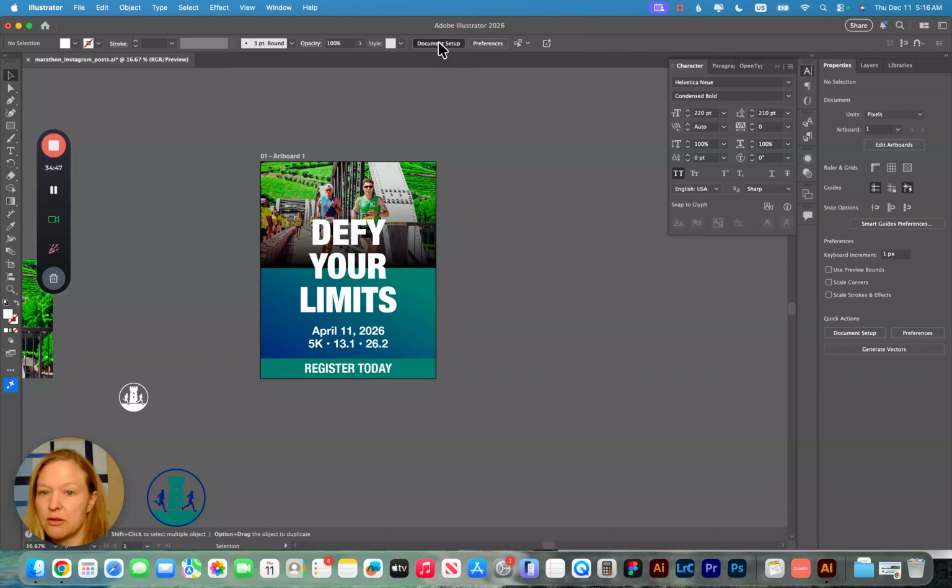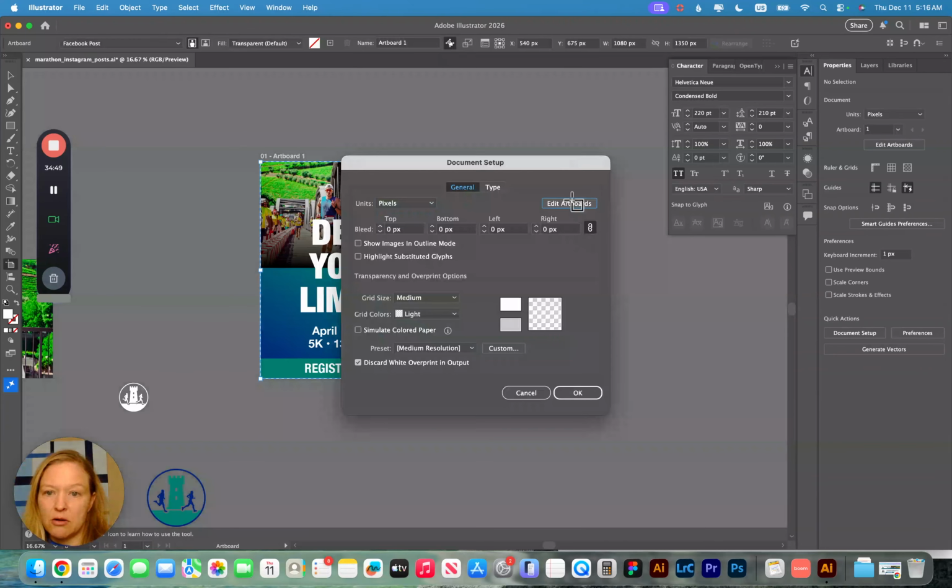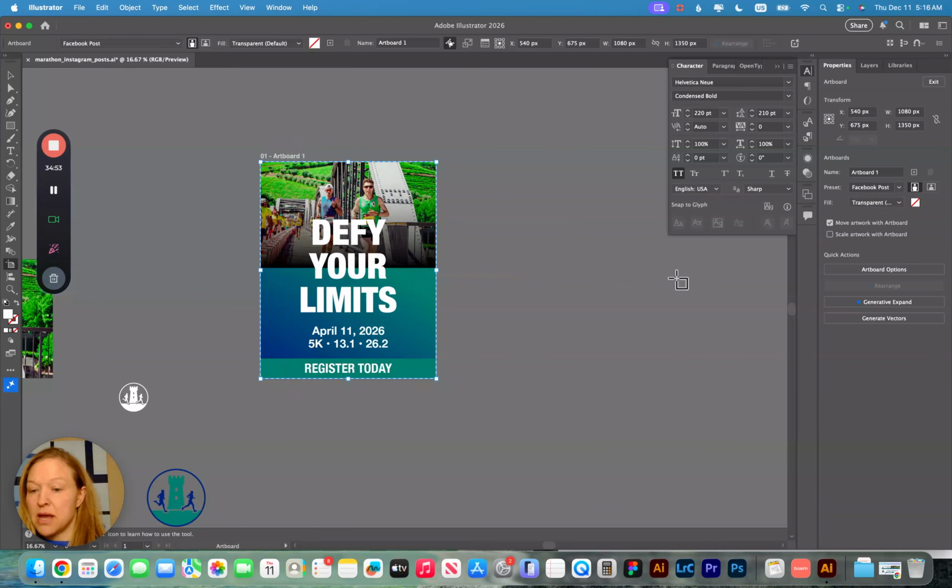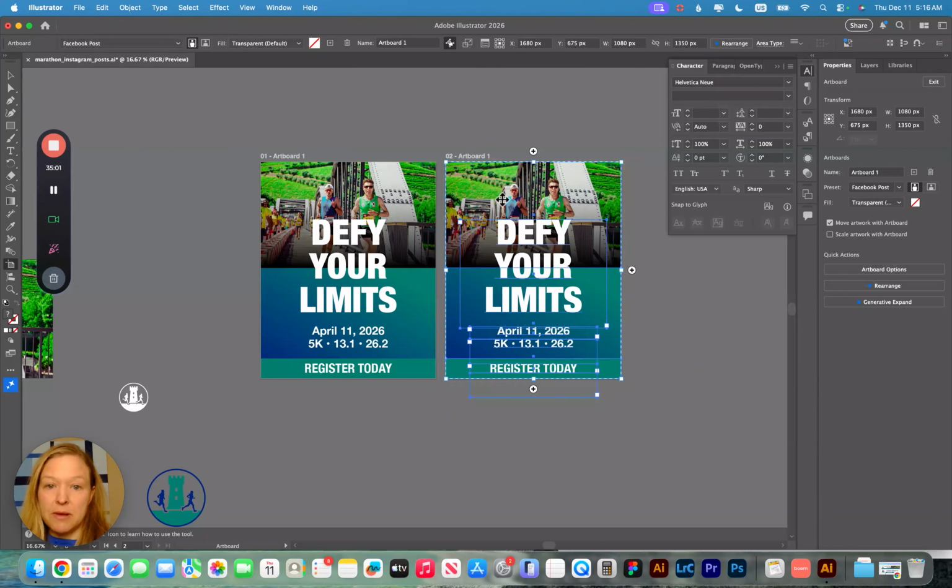In this tutorial, I'll show you how to duplicate and resize a graphic in Adobe Illustrator so you can adapt any design to a different size. If you go up to the top, you have Document Setup. Say Edit Artboards. You can copy and paste this artboard to the right. So I'm going to say Command C, Command V, and it just copied and pasted it over here.